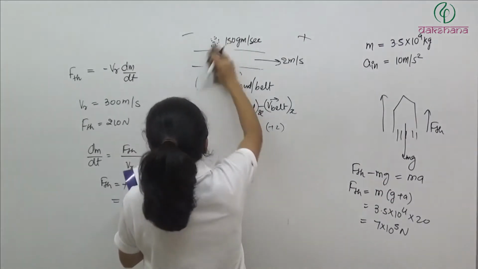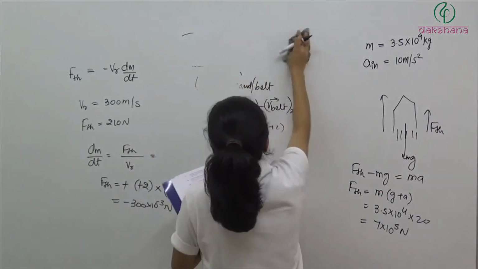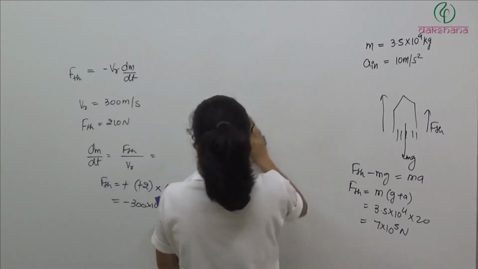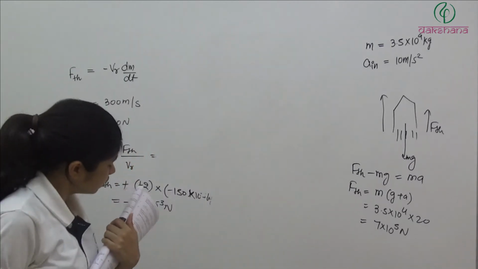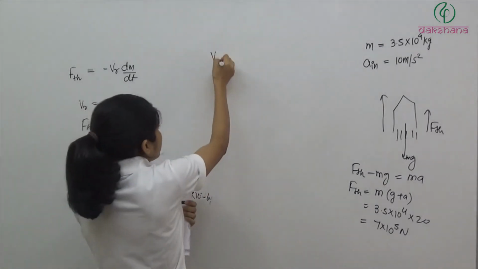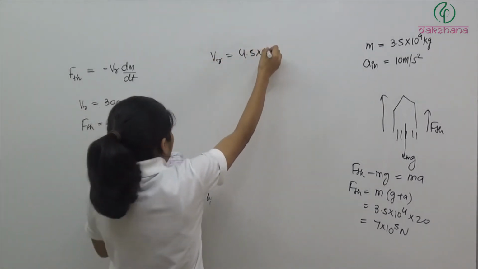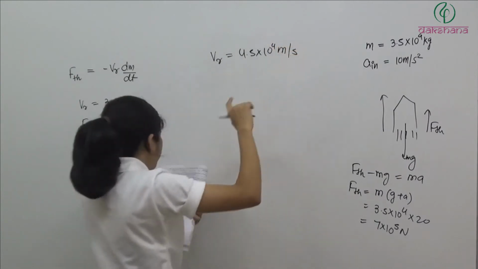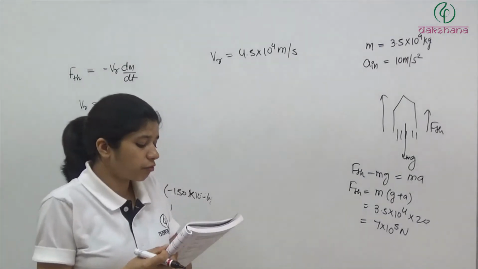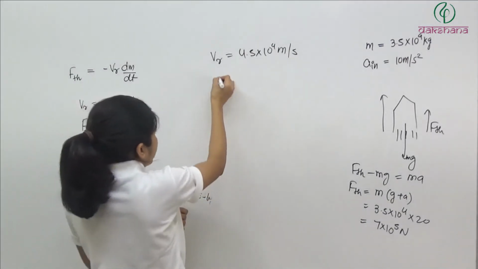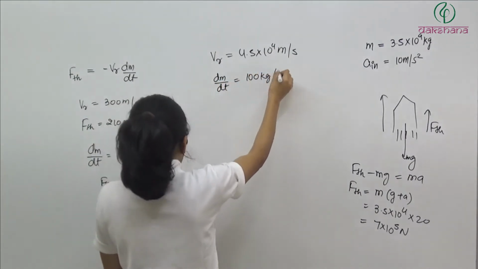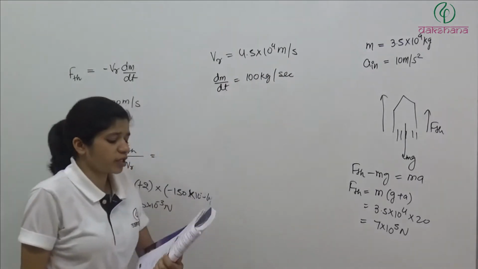Now next, fuel is consumed at the rate of 100 kg per second in a rocket. The exhaust gases are ejected at a speed of 4.5 into 10 to the power 4 meter per second. So V relative is 4.5 into 10 to the power 4 meter per second. With this much speed, the fuel is getting ejected. Fuel is consumed at the rate of 100 kg per second. So dm by dt is how much? 100 kg per second. So they are asking the thrust experienced by the rocket.